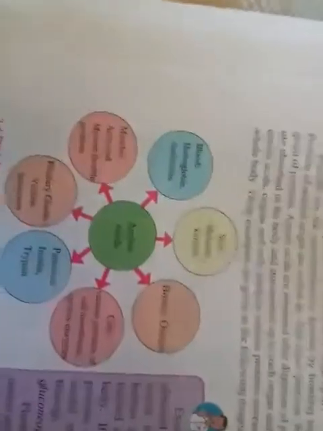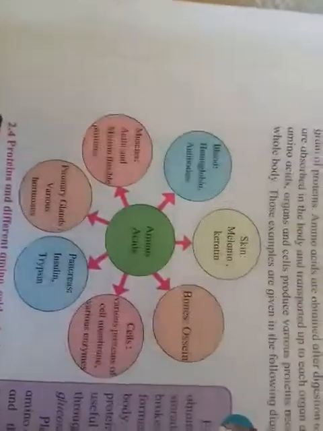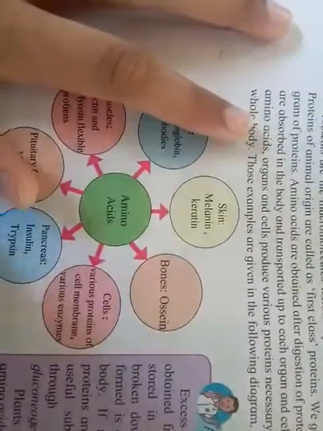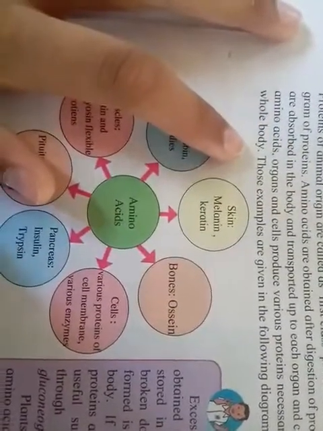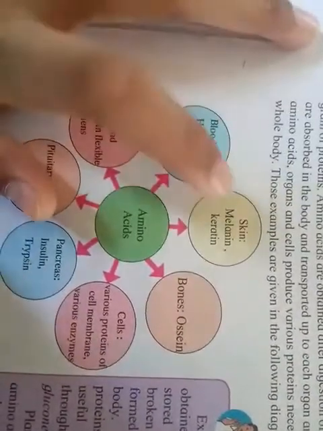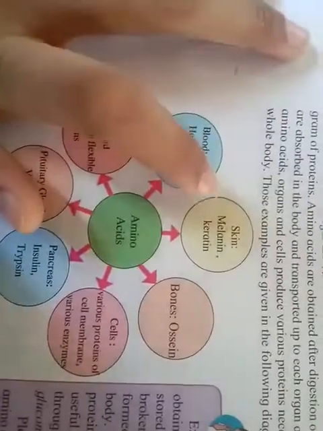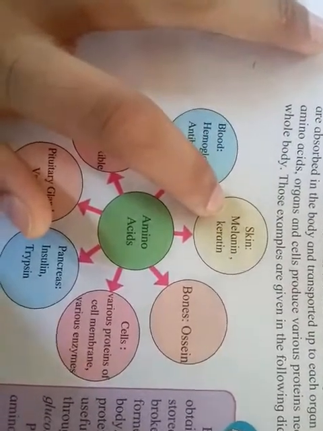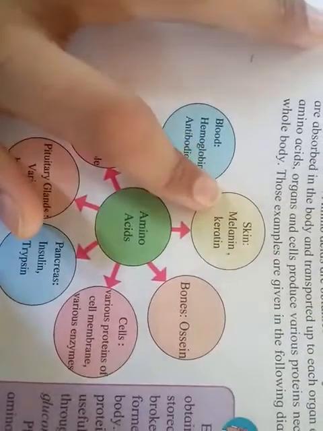You can see the example given in this chart related to the use of amino acids. Amino acids are required, first of all, by the skin for the formation of melanin and keratin. These are the two proteins present in the skin. Melanin is responsible for color pigmentation, and keratin forms the nails and hair.